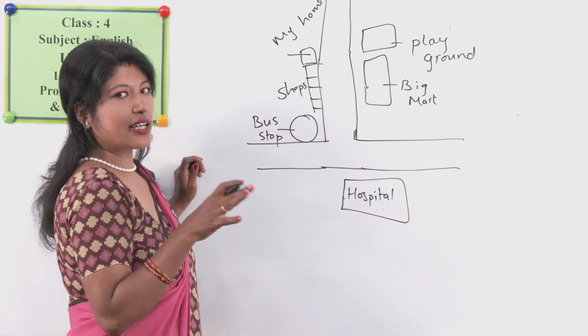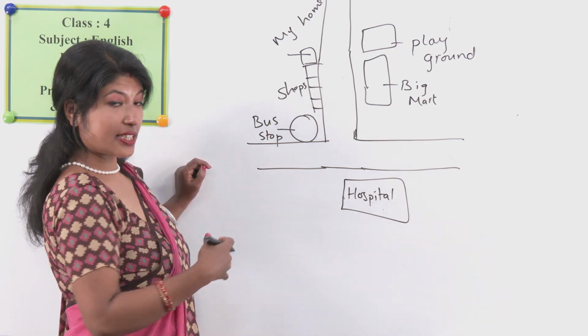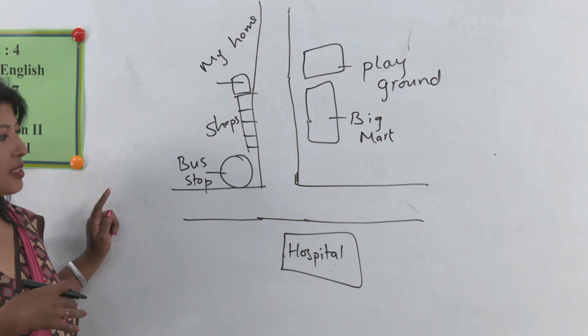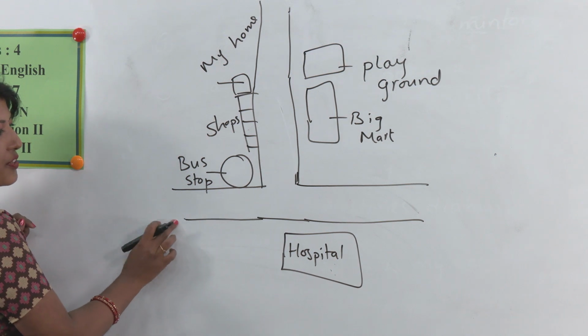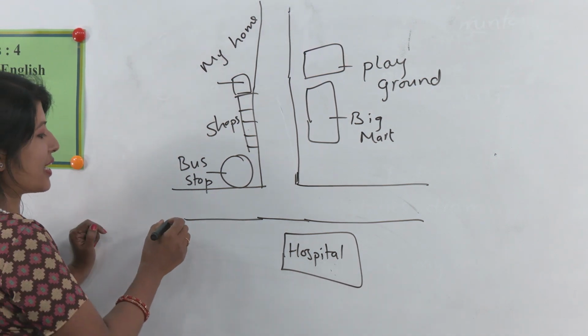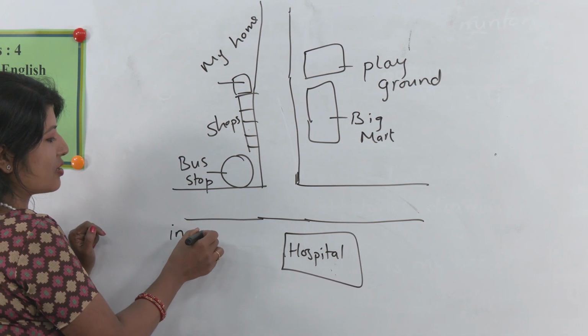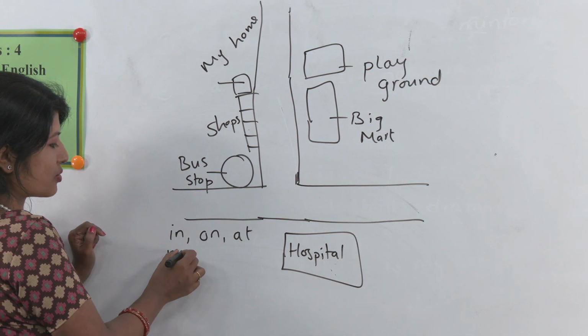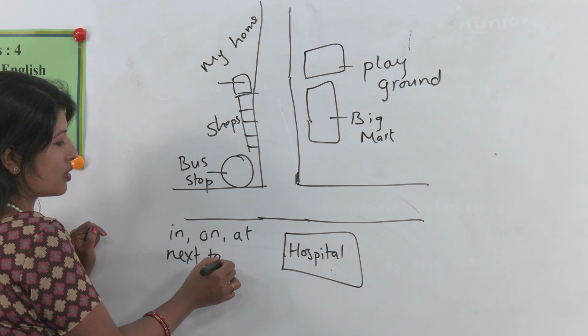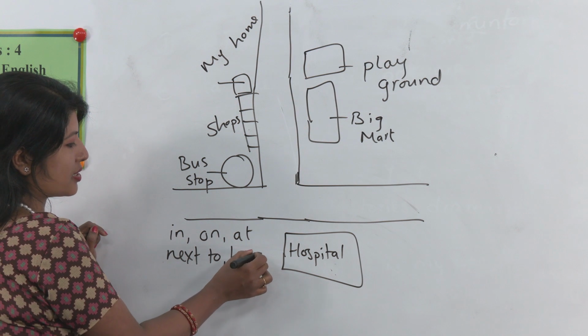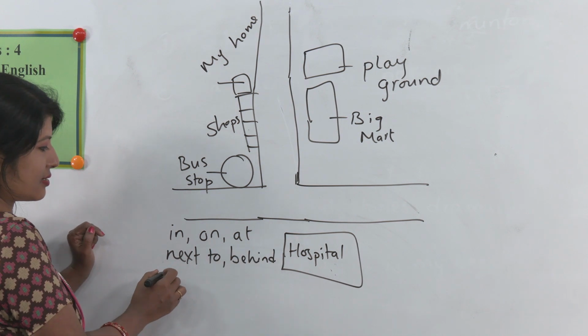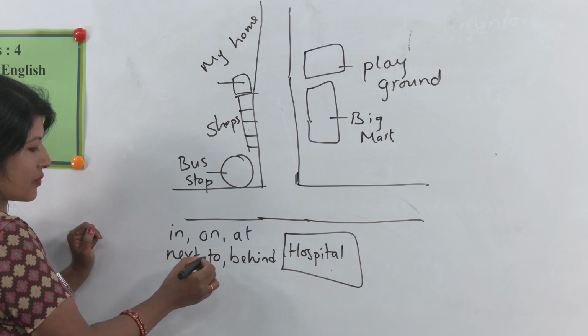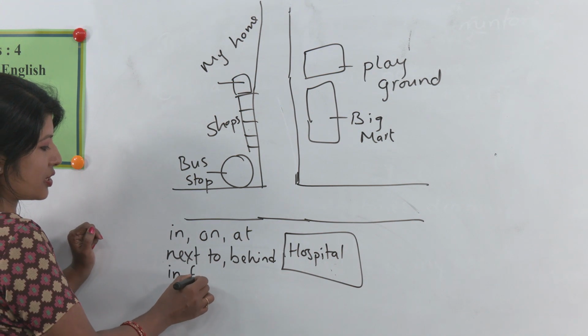So in this way you can draw your neighborhood, your place, and then the most important thing to practice here is prepositions like in, on, at, next to, behind, and in front of.